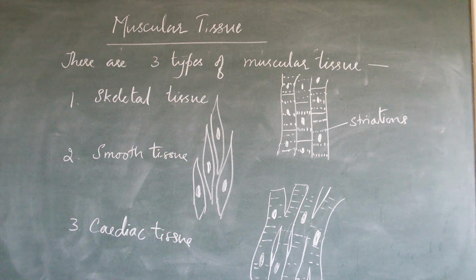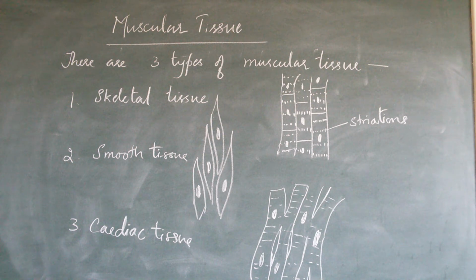Skeletal tissue plays a very important role in movement of the bones by contraction and relaxation. This contraction and relaxation is mainly because of the proteins present in the skeletal tissue. The proteins give rise to the striations. These proteins are actin, myosin, etc.